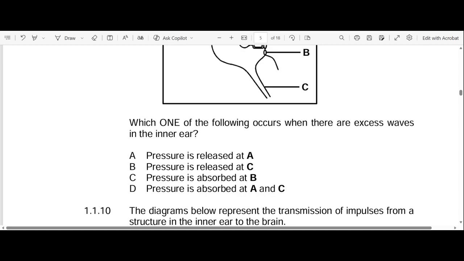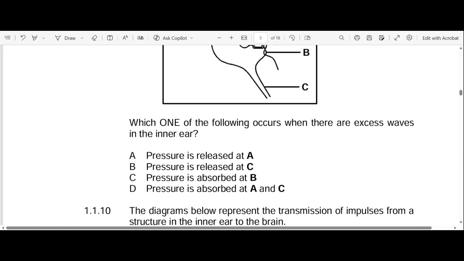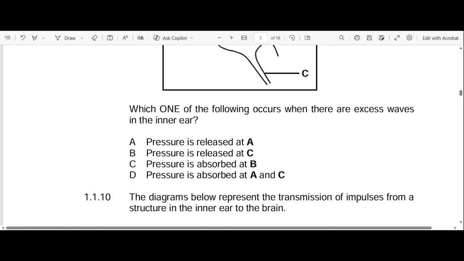Let's go to the question. Which one of the following occurs when there are excess waves in the inner ear? Okay. Excess waves. The moment it says excess waves, we know that we're dealing with the round window, which is structure B. So anything that has structure B is the correct answer. So let's look at A. It reads as follows: pressure is released at A. We know that's not true. A is the tympanic membrane. Okay, let's go to B. Pressure is released at C.